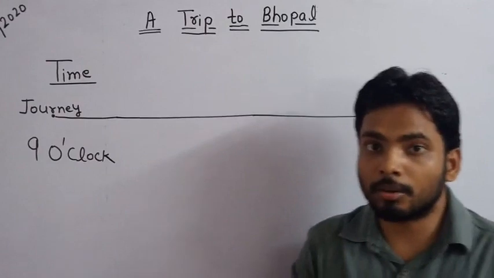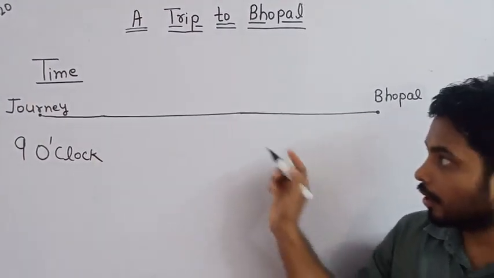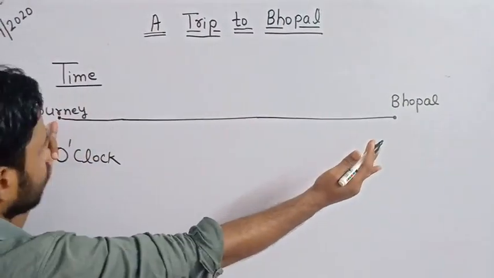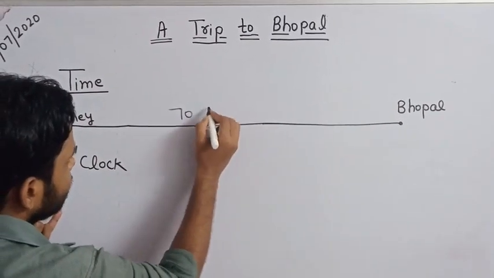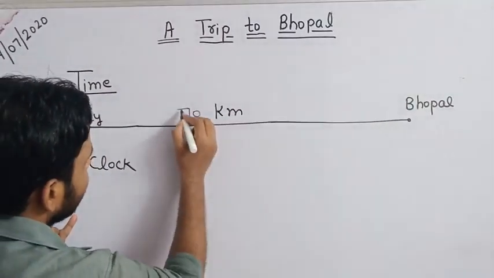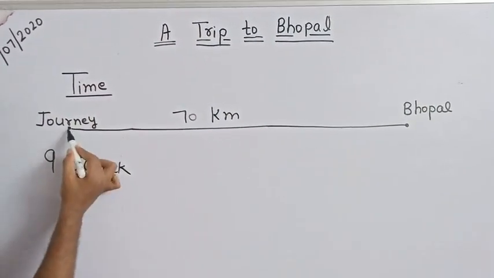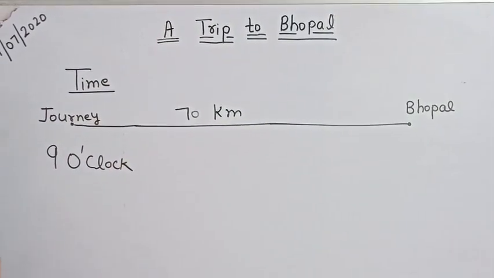Now there must be some distance between those places. It is given that the distance from school to Bhopal is 70 kilometer. How much distance is it? 70 kilometer. From this point to this point, the distance is 70 kilometer.